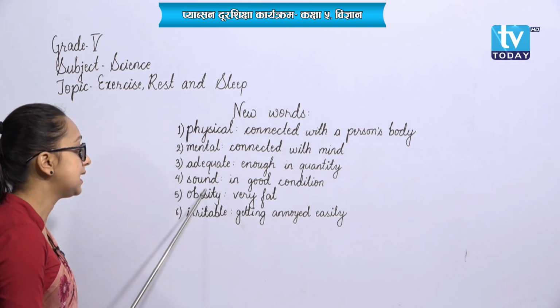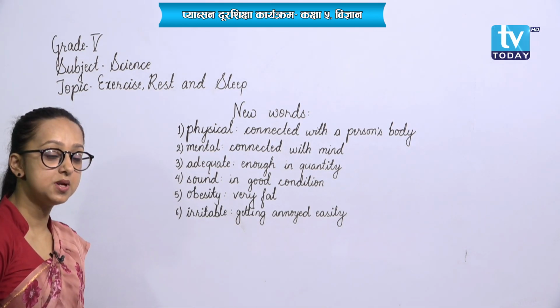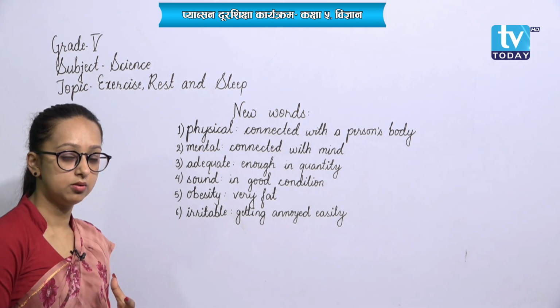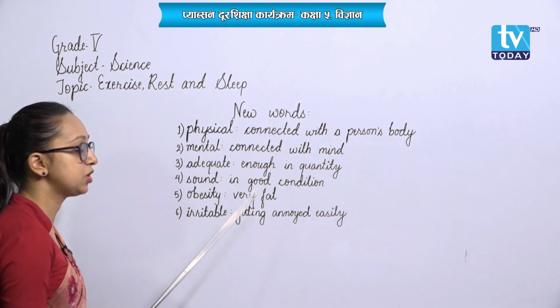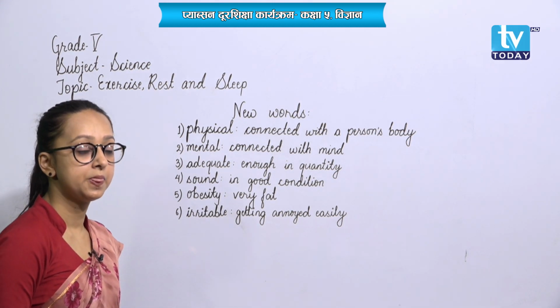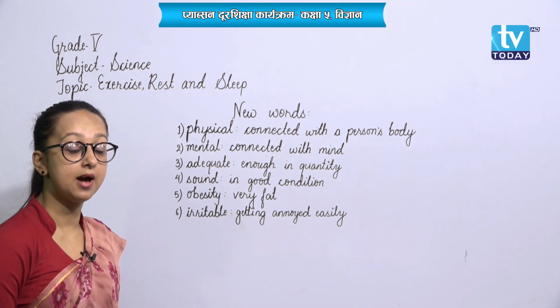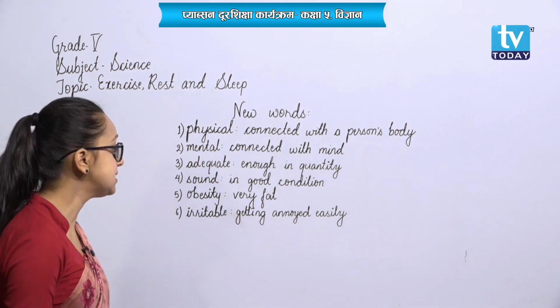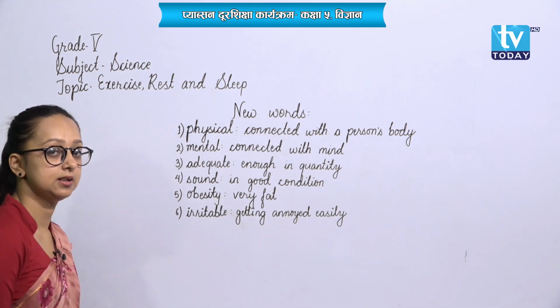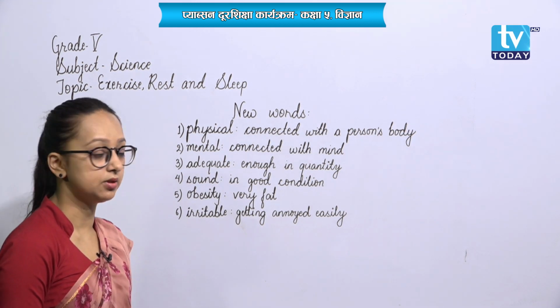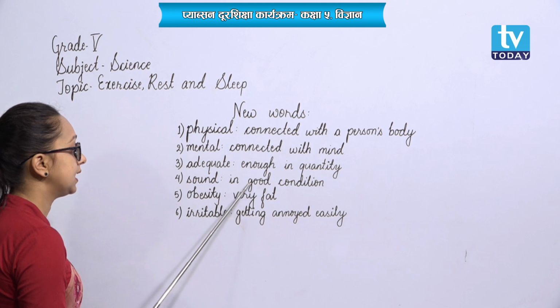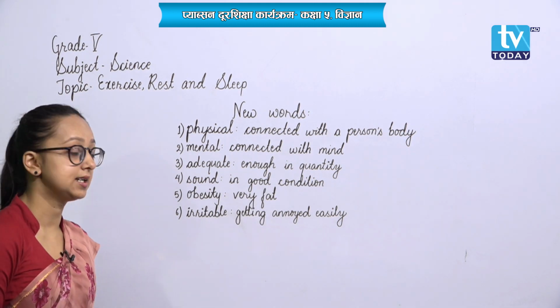Number 4, sound. Sound means, I am also talking now, I am producing a sound, isn't it? But here I am talking about the other sound. We need a sound environment to have a good sleep, that means the environment to sleep must be silent, okay, that is a sound environment, that is in good condition, that is sound.